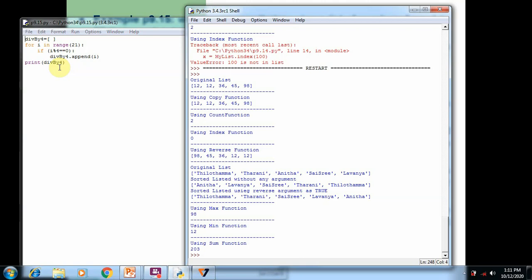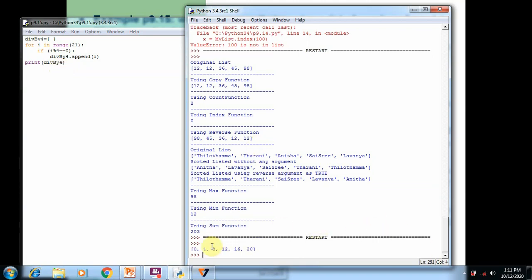So here you can see the output 0, 4, 8, 12, 16, 20. These are the numbers which are divisible by 4, calculated by this program. In the range value, when you do not mention any start value, then it starts from 0. That's why here you can see the first element as 0. All these numbers are divisible by 4 and produce the remainder 0. Other numbers are unable to produce 0, unable to satisfy the condition. That's why other elements are not appended in this list.